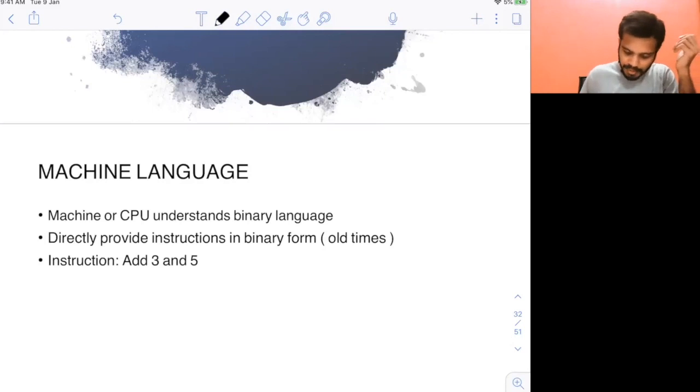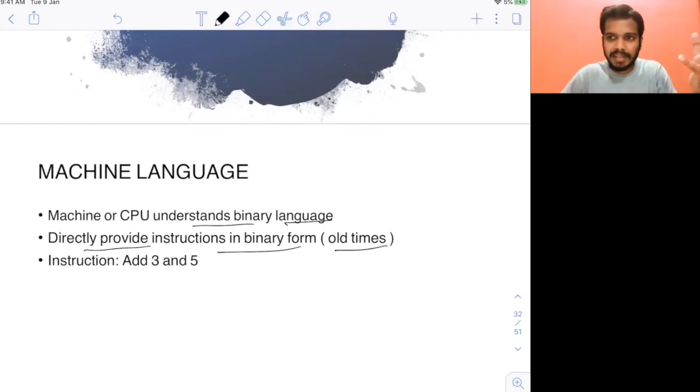The machine or CPU understands binary language, so in old times instructions were provided directly in binary form. When we didn't know any programming language, machine language programming, the programming in the form of binary, was used in very old times, when the computer was newly invented. At that time machine language was used and it was very tough to write the code and to debug it.